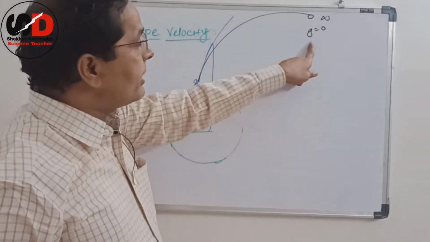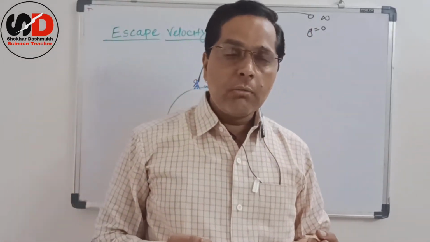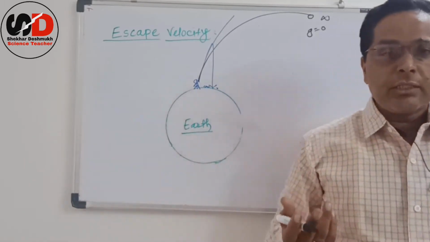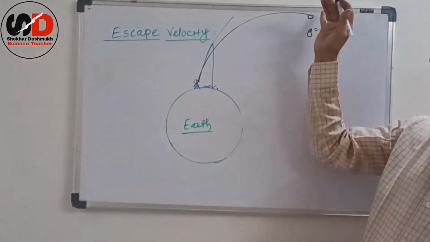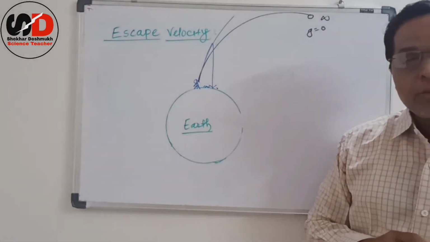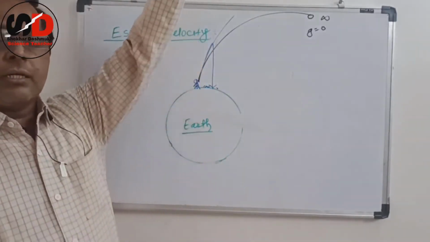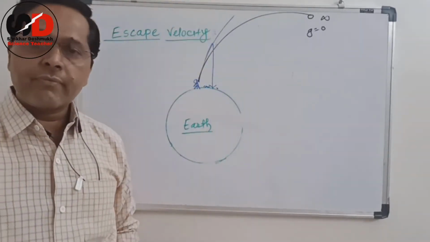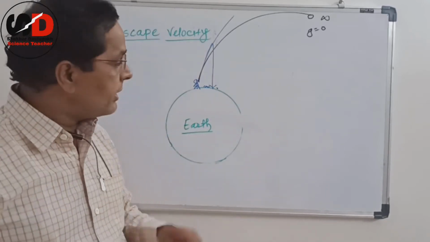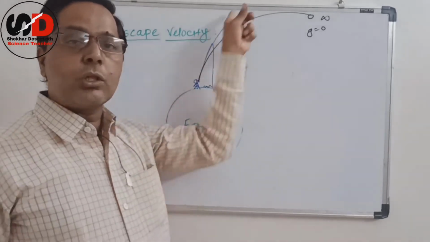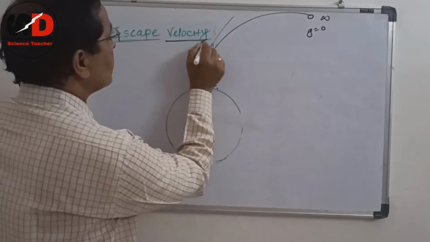And if the value of g becomes 0, that means there is no downward pull by the earth, because there is no gravitational force there. The ball overcomes the gravitational force and reaches infinite distance. Then the ball never falls down on the earth. It remains in space only. And this velocity, which velocity? This initial velocity with which we throw the ball,